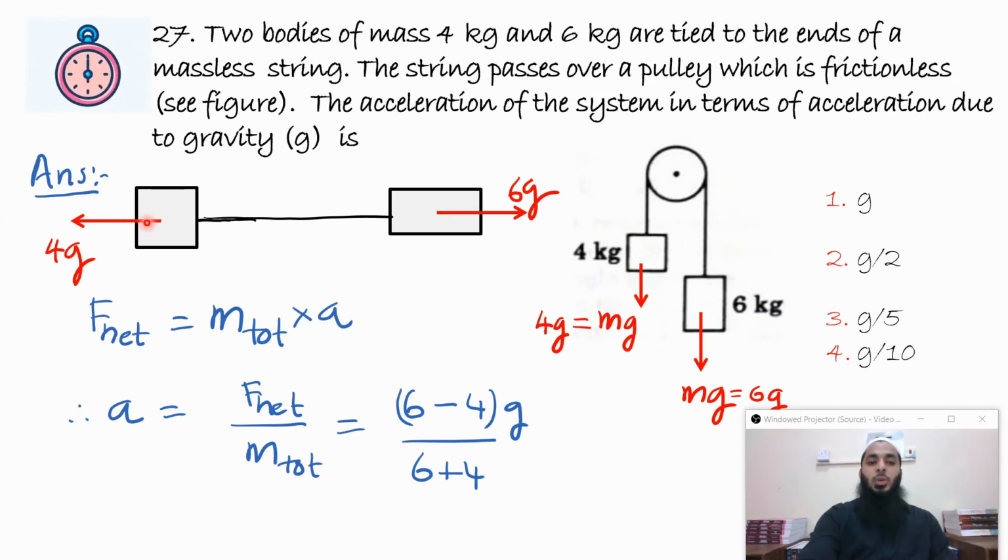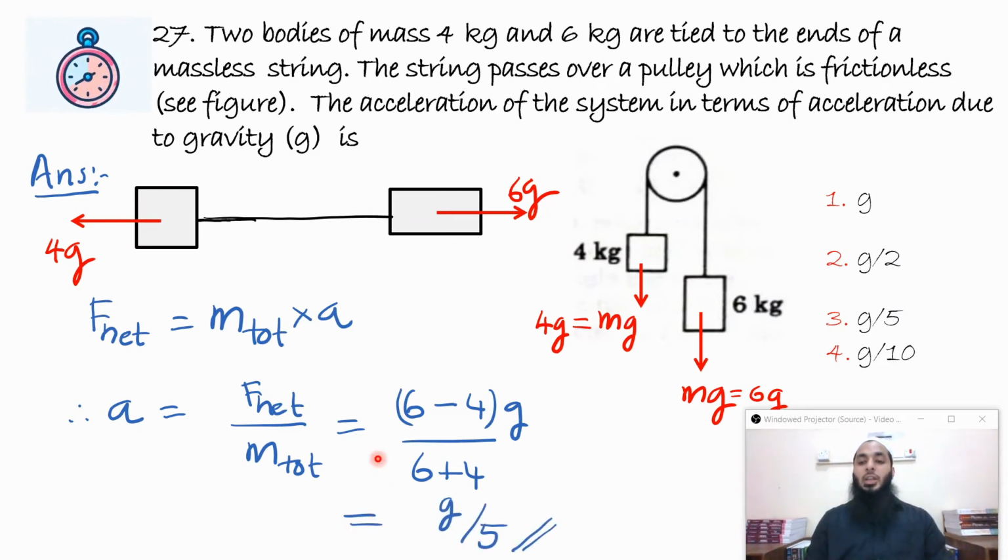Similarly, the total mass will be 6 plus 4, which is 10. So if I calculate, I'll clearly get it as g by 5. Some of you may be thinking we can use the equation directly. Yes, this equation is derived in many of the textbooks. You can directly use it, no problem. If someone has forgotten that equation, still they can use it.